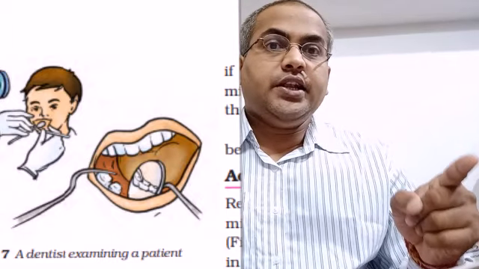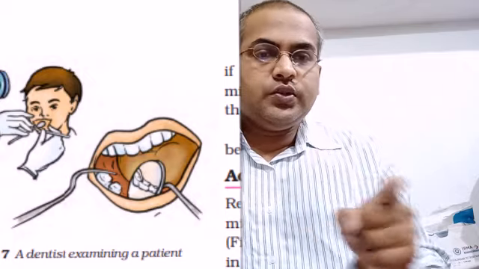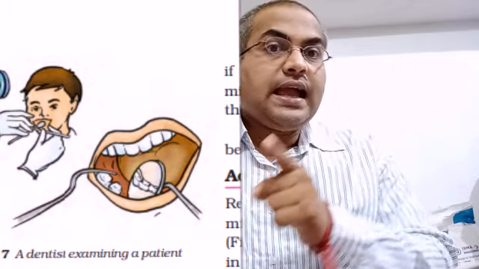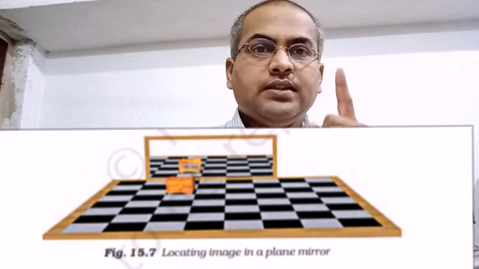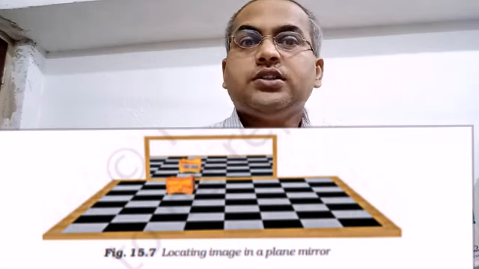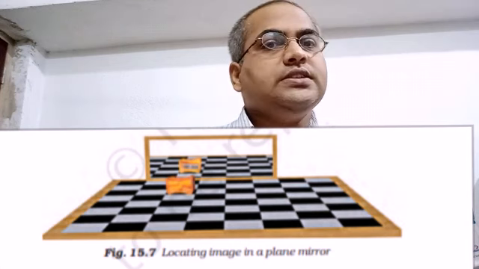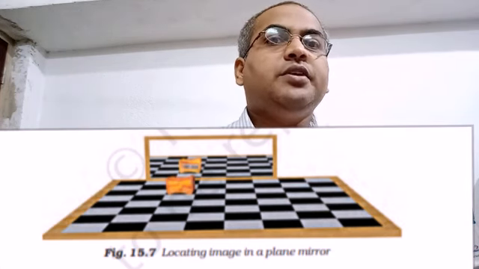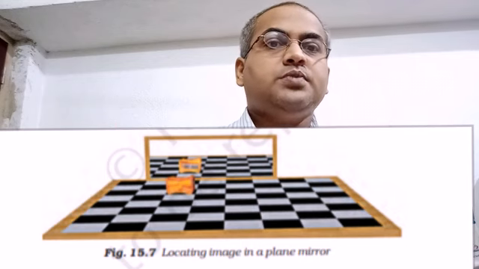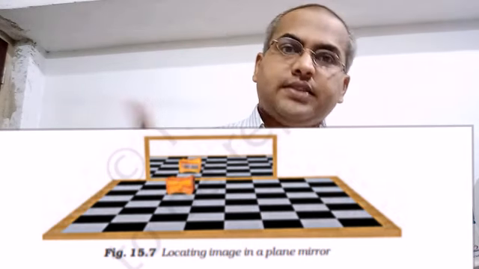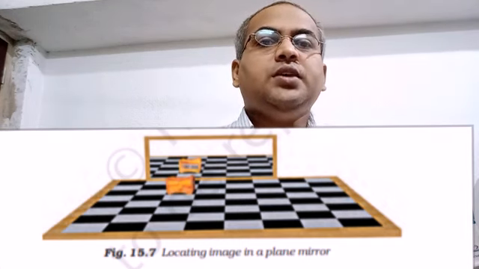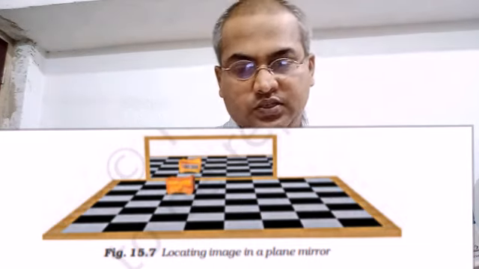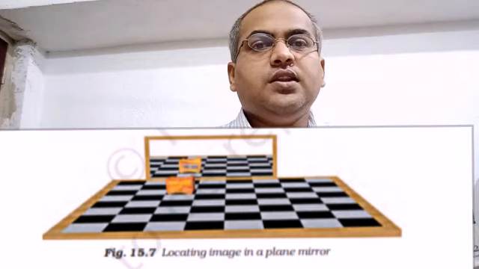In the second condition, David moves 1 meter forward. So here the distance between mirror and David is 4 minus 1, that is 3 meters. The same happens inside the mirror. The distance between mirror and image is 3 meters. So 3 meters between David and mirror, and 3 meters between mirror and image. So it becomes 3 plus 3 equal to 6 meters.